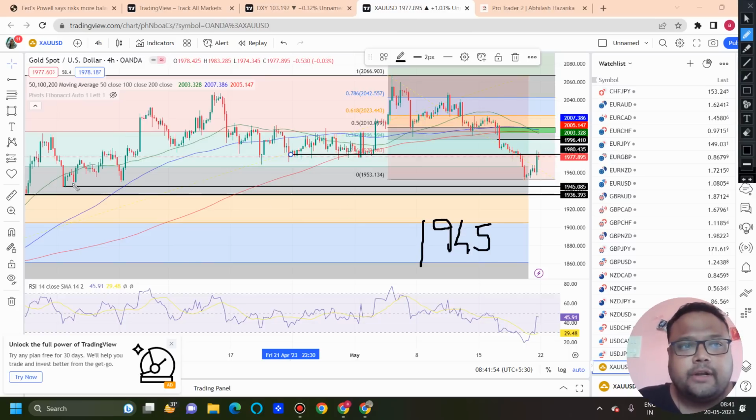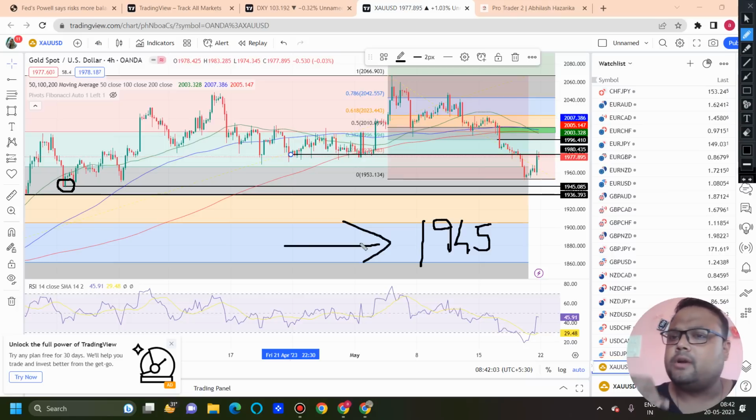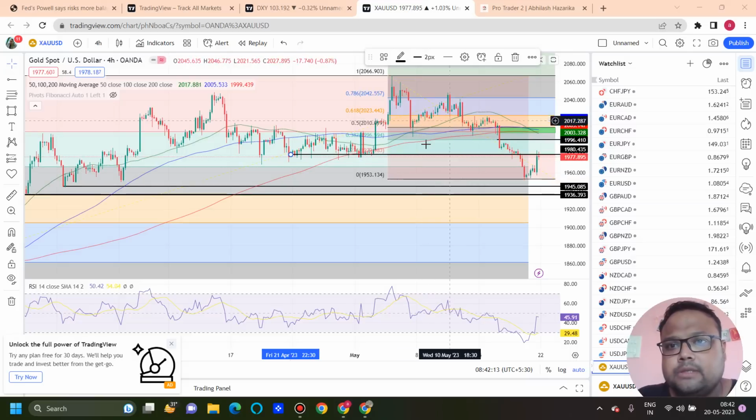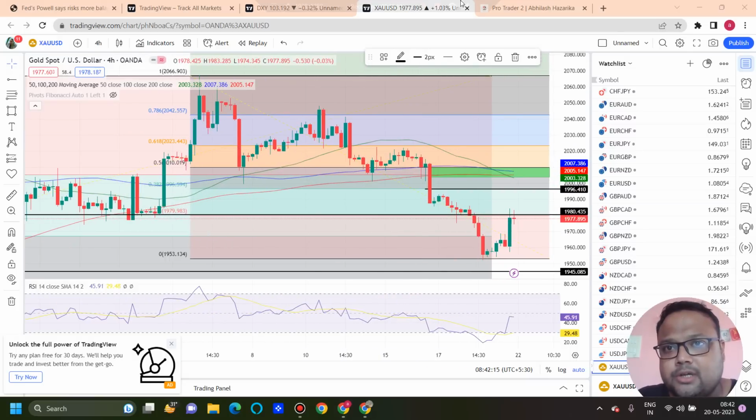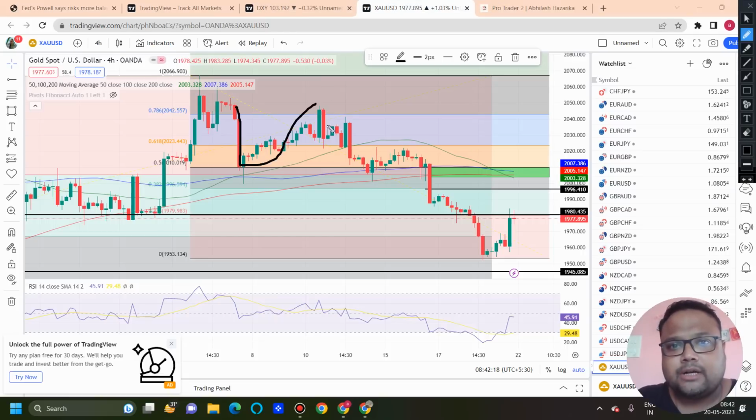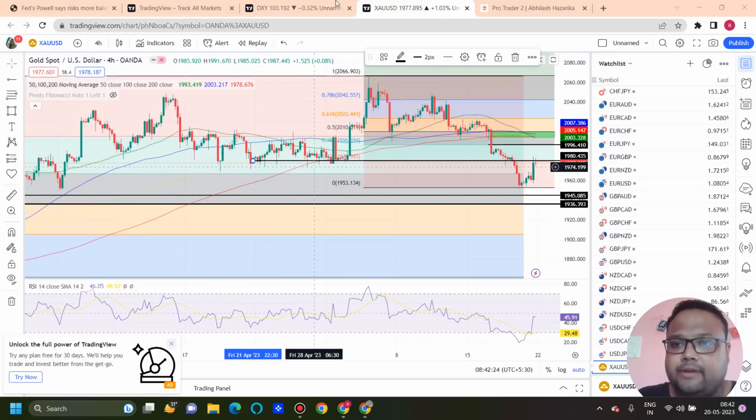Why are we using 1945? Because of price rejection around this area. But keep in mind, 1945 is not the strongest support. If you see that the volatility of the market is normal, then you can consider 1945 to act as the support. But if the market comes down with huge volatility, 1945 will not act as support because the market structure has not changed yet. You can see the market structure is still very much bearish. So you can simply expect a minor bounce around the 1945 level.